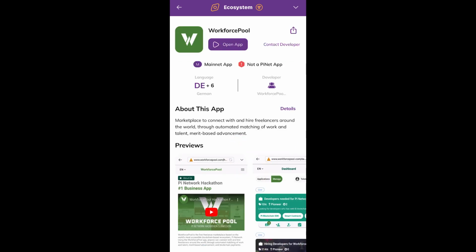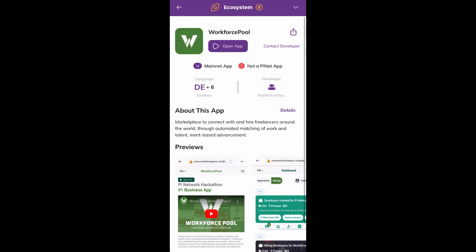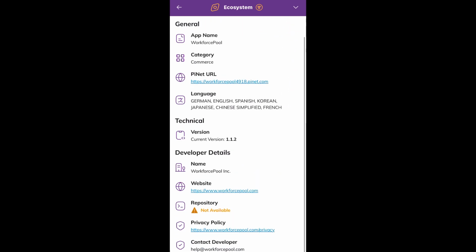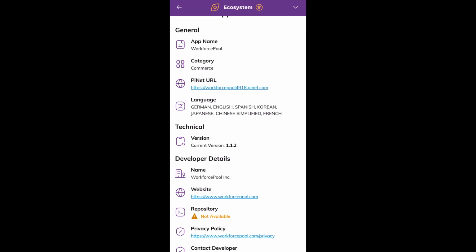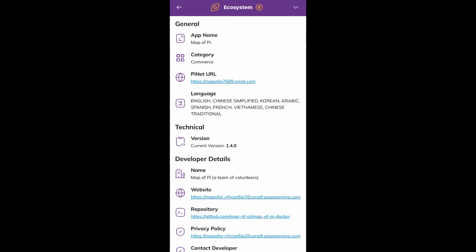Now when I open Workforce Pool and scroll down, it's similar to the first page you opened. But when I go to details, notice that where it says repository, it says not available. That sparks a red flag for me. So when I go back and open Map of Pi and then details, you'll notice that the repository is actually available.